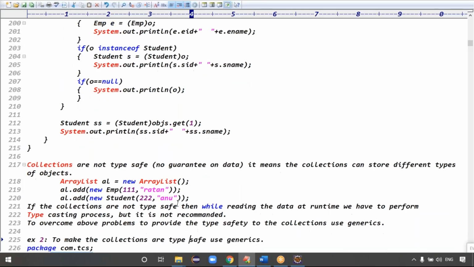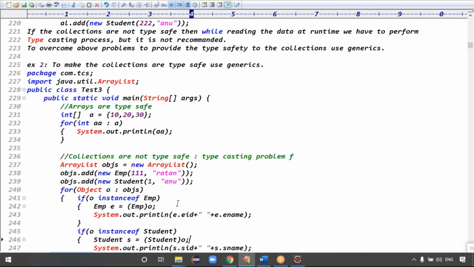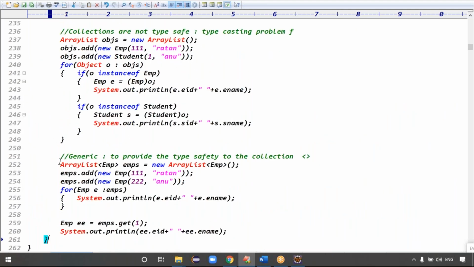Sir, fine, sir. What you're trying to explain, okay, we agree. But what is generics? What is the syntax for generics? This is the syntax, guys.